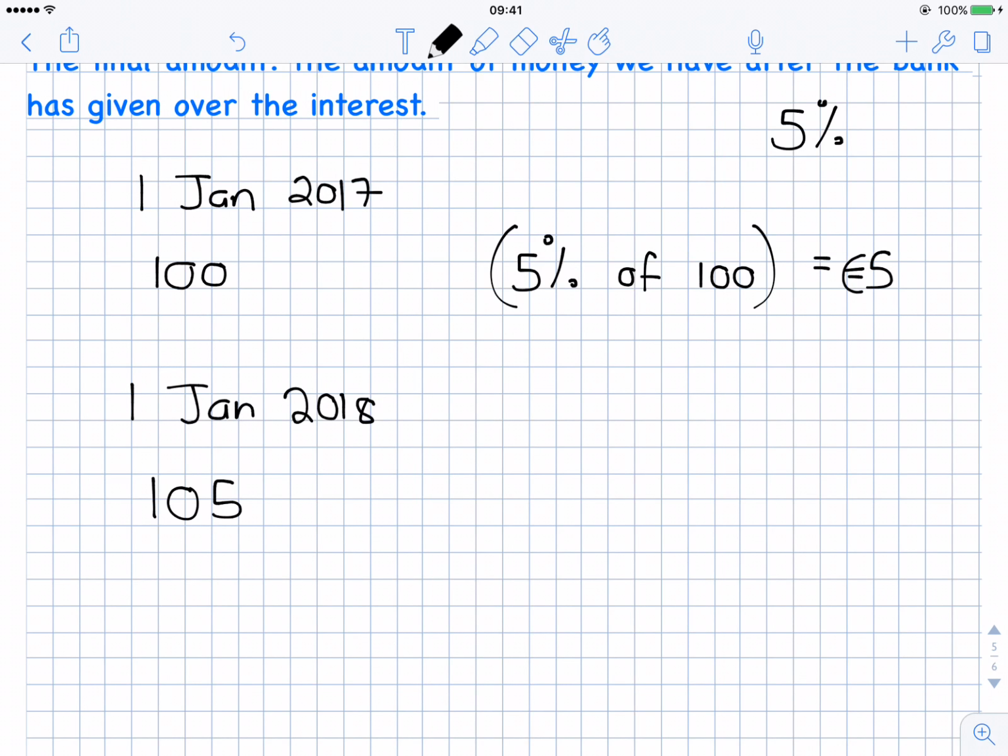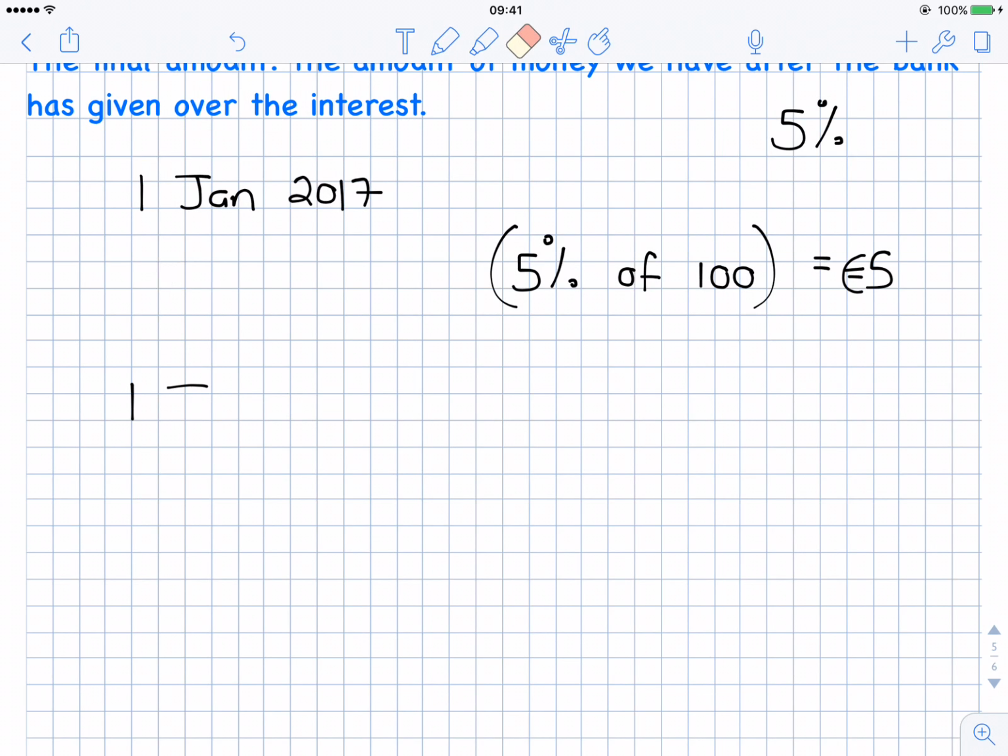And that's why it's going to increase each year, because at the end of the third year then I'm going to have even more money, and at the end of the fourth year I'm going to have more money, and so on and so on. So that's what compound interest is. So I'll just explain what these terms are up here first before we get into it.